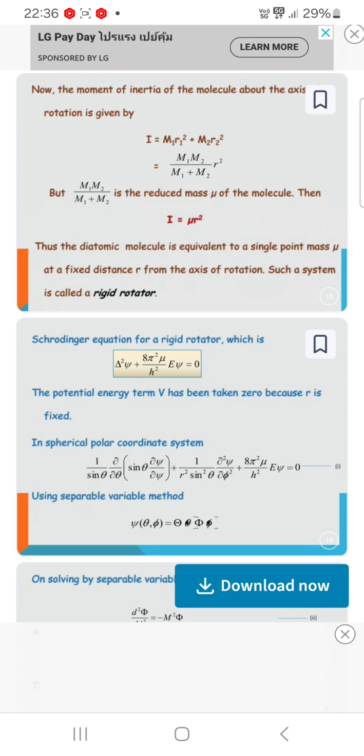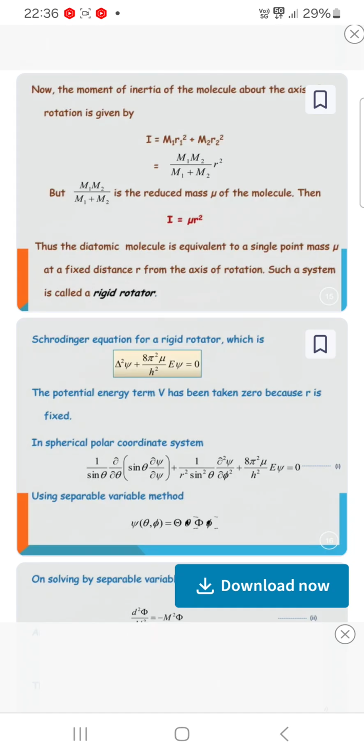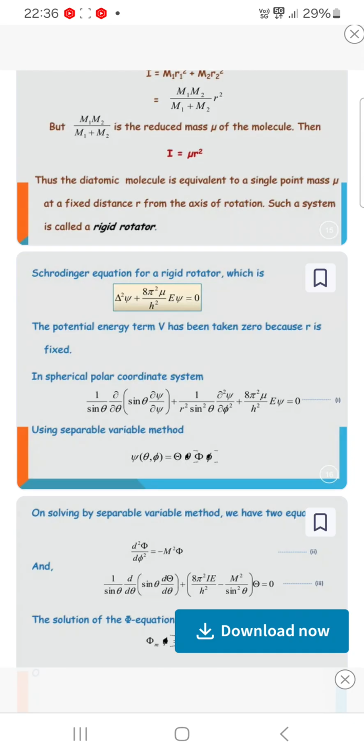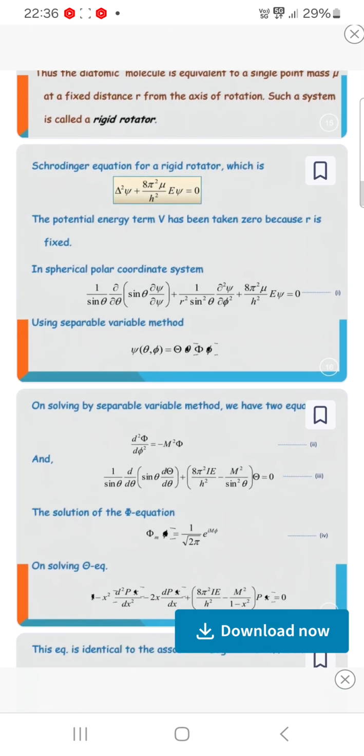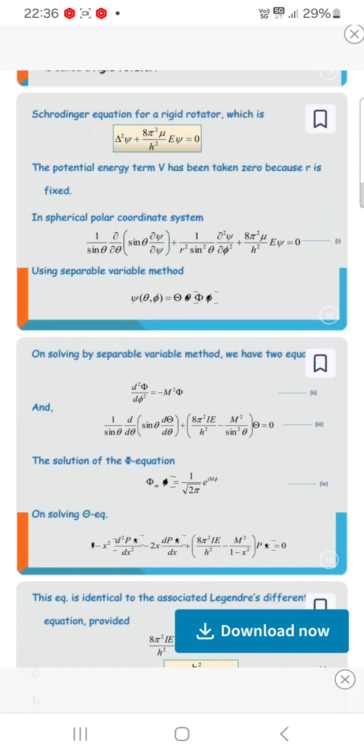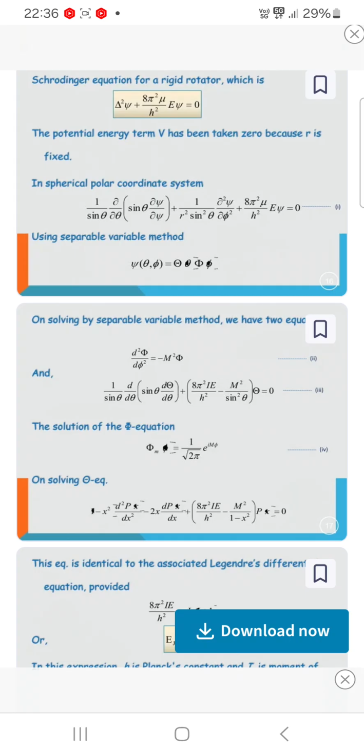Now the Schrodinger equation for the rigid rotator, which is del square psi plus 8 pi square mu by h square E psi is equal to 0. The potential energy term V has been taken as 0 because r is fixed. So in a spherical polar coordinate system, 1 by sin theta dou by dou theta of sin theta dou psi by dou theta plus 1 by sin square theta dou square psi by dou phi square plus 8 pi square I by h square E psi is equal to 0. Using the separable variable method, psi of theta phi is equal to Theta of theta times Phi of phi. On solving by the separable variable method, we have two equations.